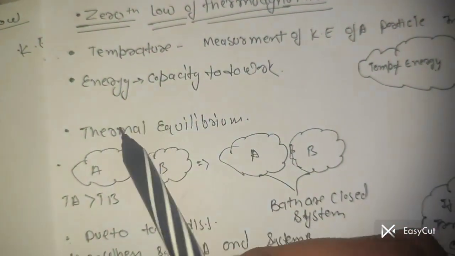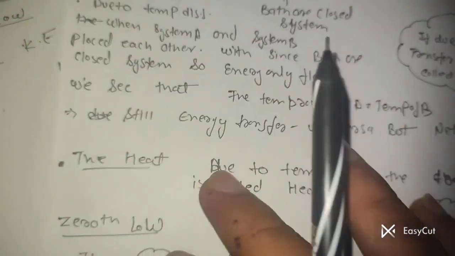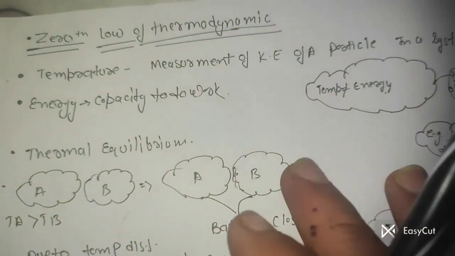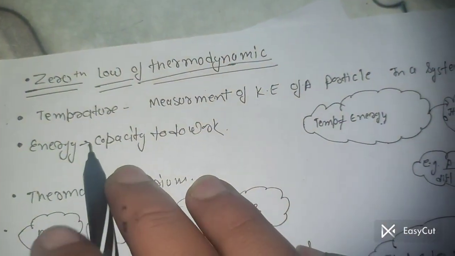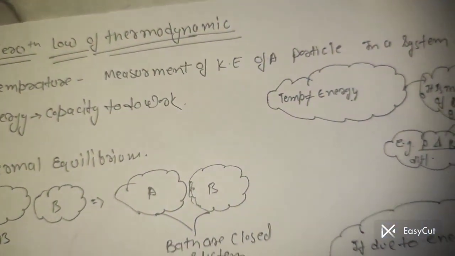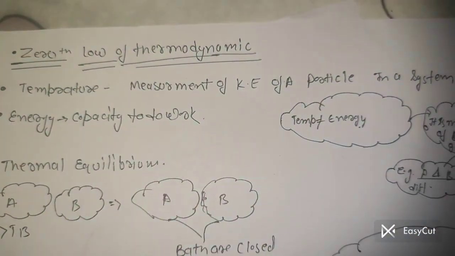Then we have energy, thermal equilibrium, and also heat. Then we move to the Zeroth Law. I hope you understand the concept of temperature, the measurement of kinetic energy of the particles of a system.